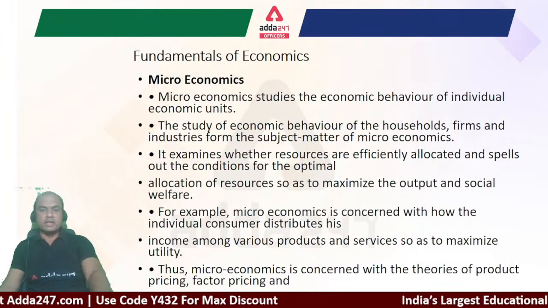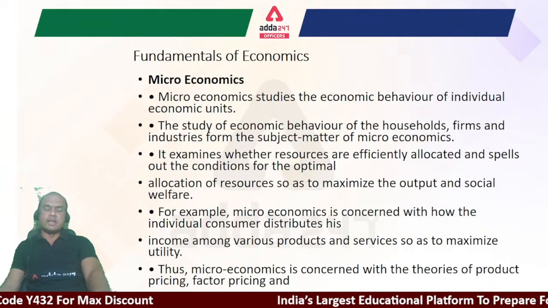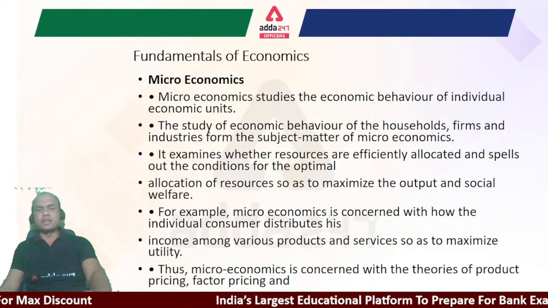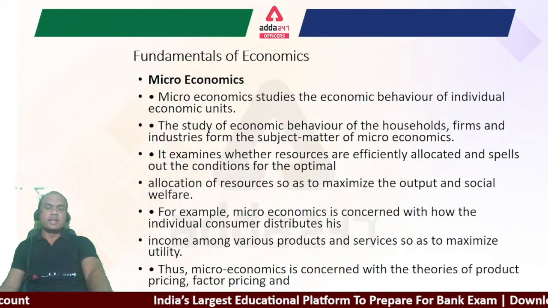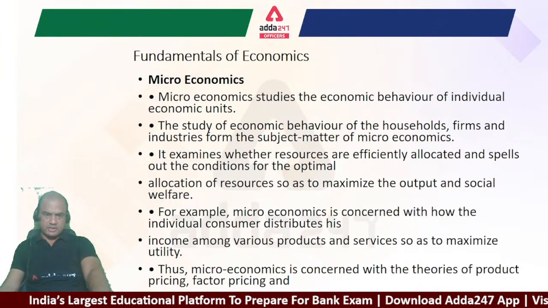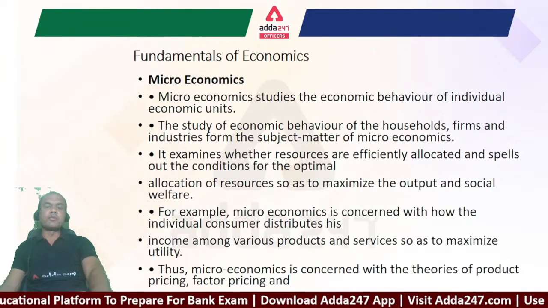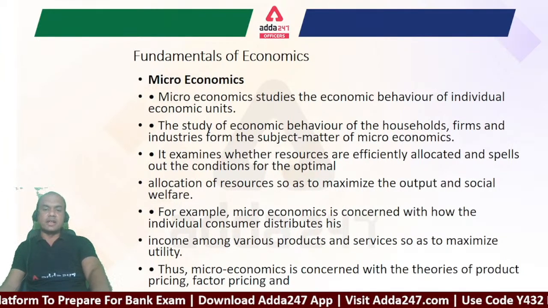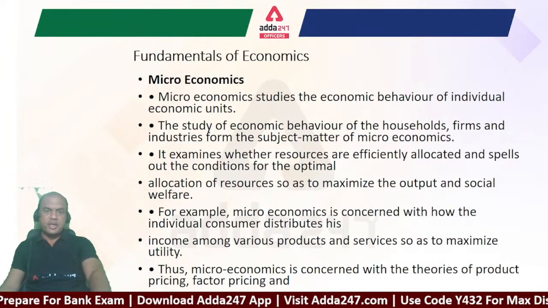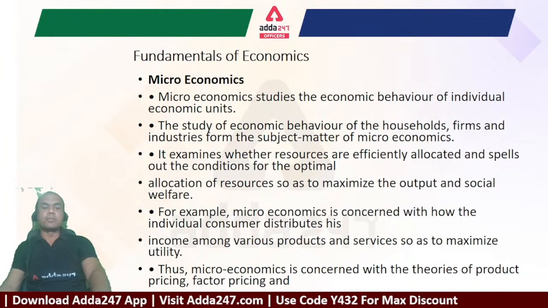So what does it mean here? Micro will always study one important part, that is the resources. Remember, in the last lecture I told you Robbins' definition. Resources are always scarce, and means and ends are unlimited. So we have to use those resources efficiently and optimally. So it examines whether all the resources are used in the optimal manner.